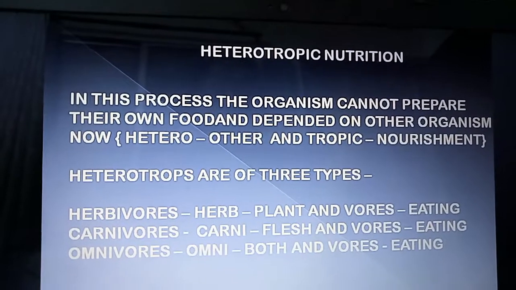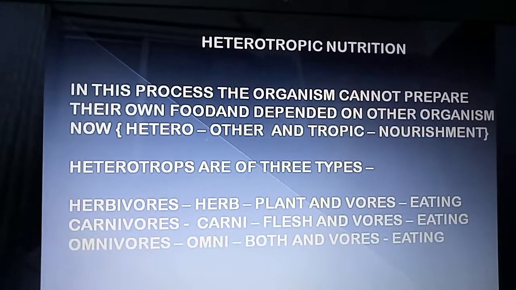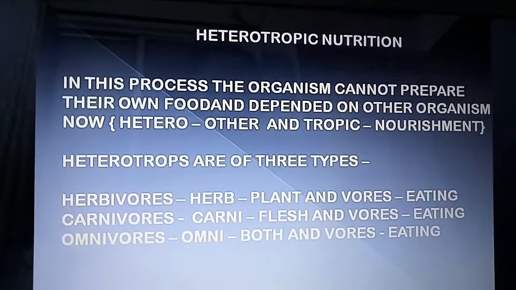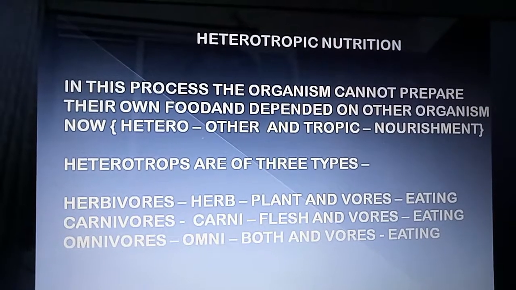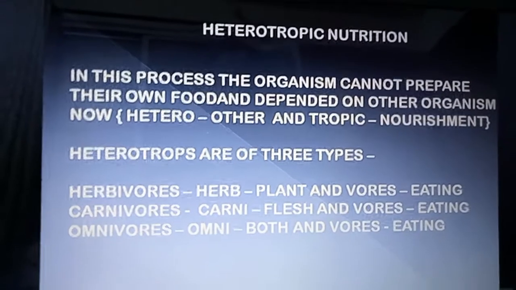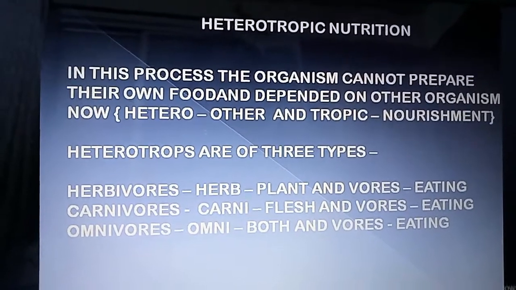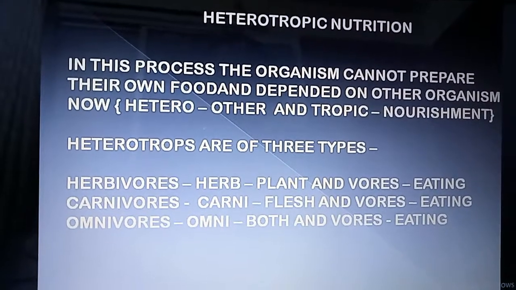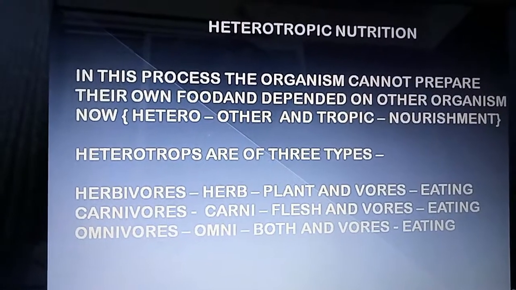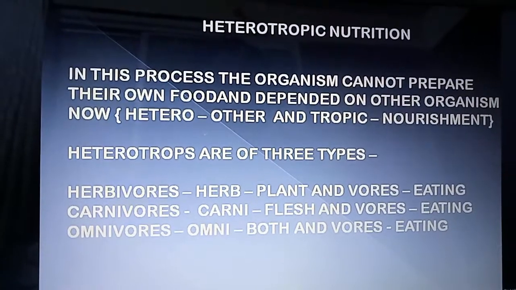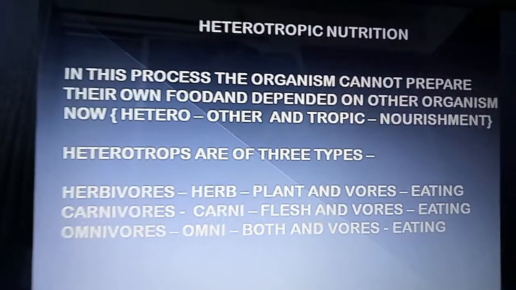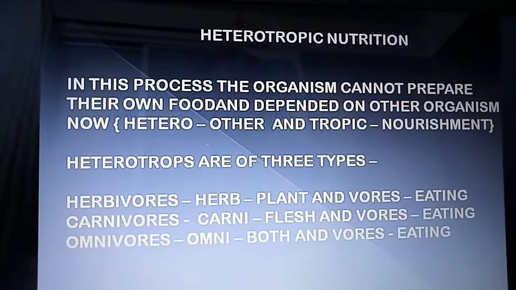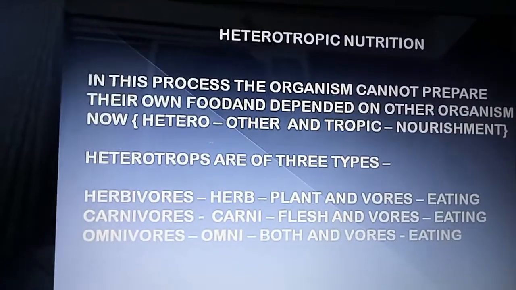Now, heterotrophs are of three types. Herbivorous: herb means plant and vorous means eating. So, plant eating animals are called herbivorous. Carnivorous: carni means flesh and vorous means eating. So, flesh eating animals are called carnivorous. Omnivorous: omni means both plants and animals, and vorous means eating. So, animals that eat both plants and flesh are called omnivorous.